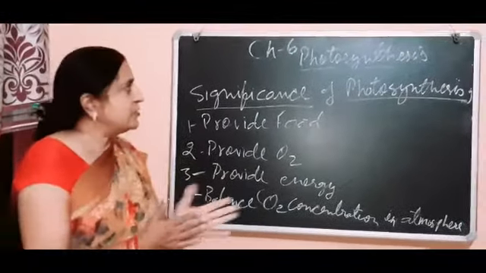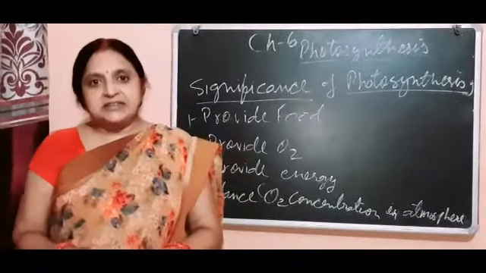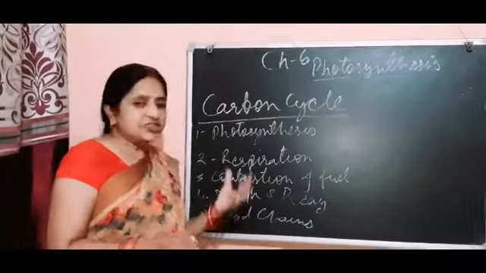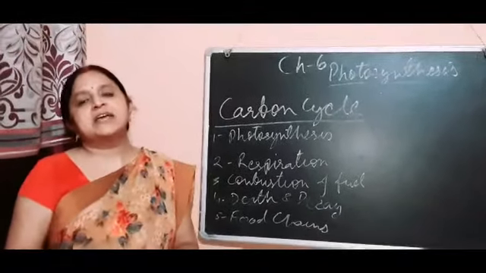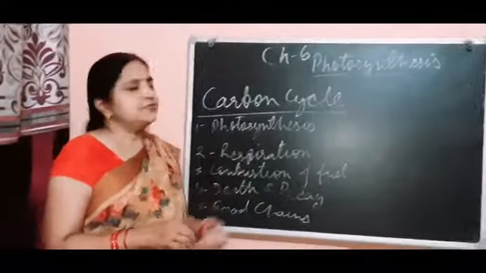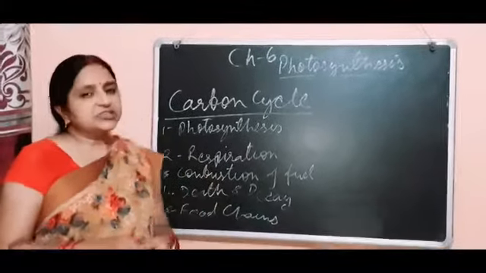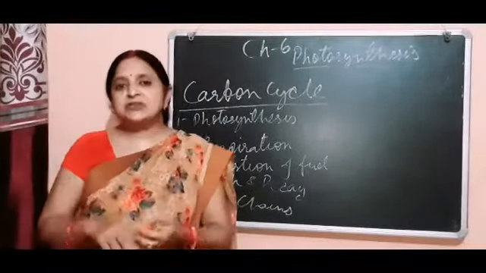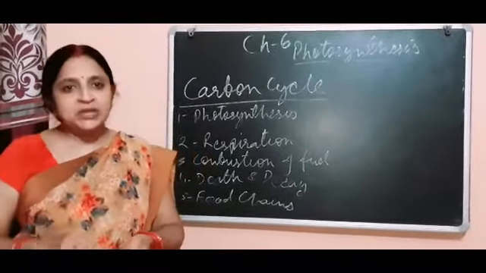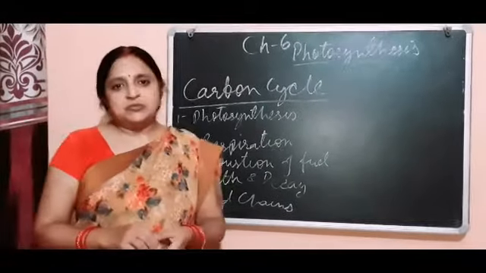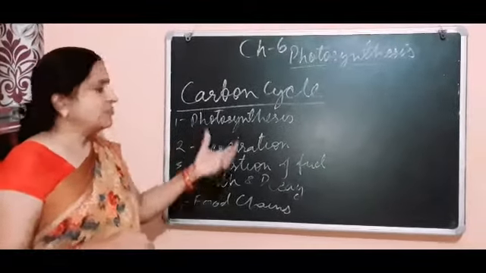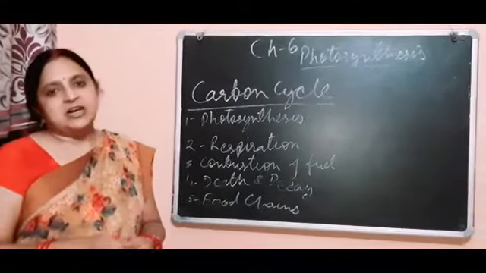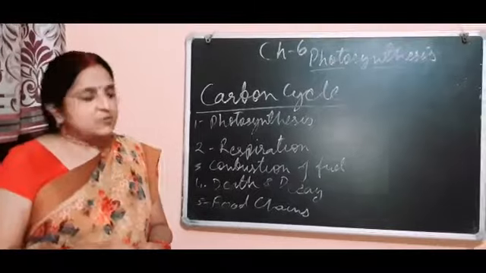Now the last topic of this chapter is the carbon cycle. These are some processes which are involved in regulating the carbon cycle in the atmosphere. First is photosynthesis. The photosynthesis process is involved in regulating carbon. It balances the carbon dioxide extent in the atmosphere by absorbing it from the atmosphere for performing the photosynthesis process. In this way, it regulates the carbon cycle in the atmosphere.